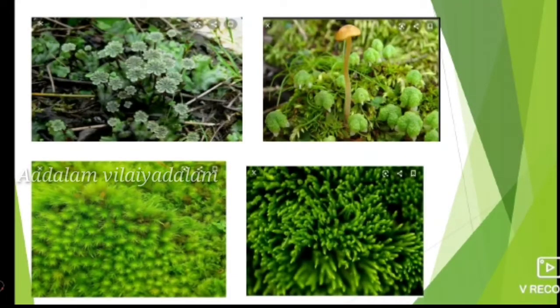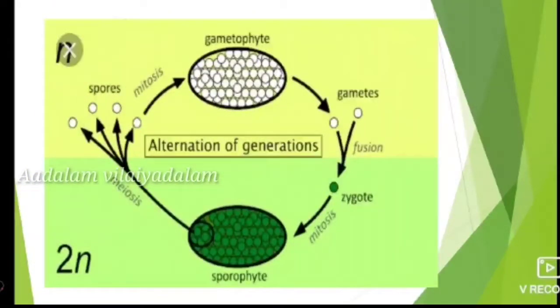Bryophytes have two distinct generations, the gametophyte generation and the sporophyte generation. In bryophytes, the gametophyte generation is the dominant phase. The gametophyte generation is the sexual phase, which produces gametes or sex cells, and it is haploid, that means it has a single set of chromosomes.